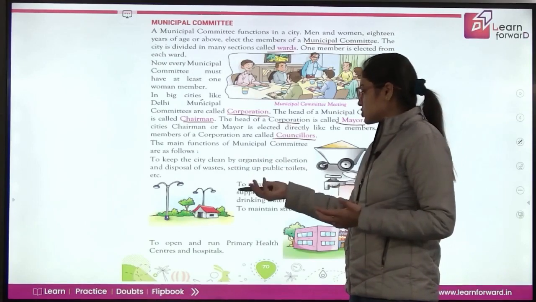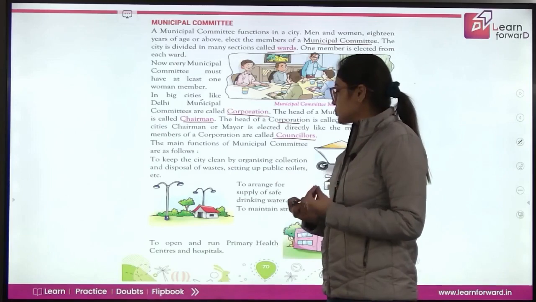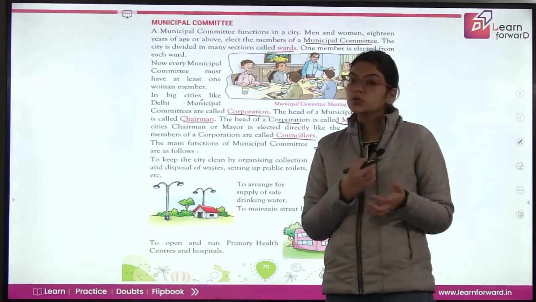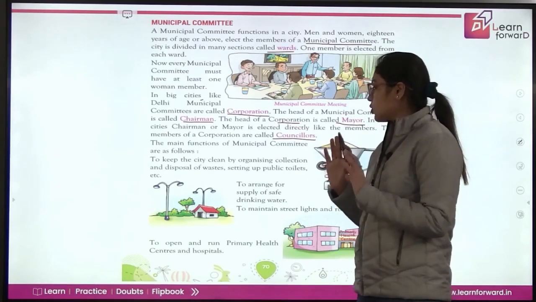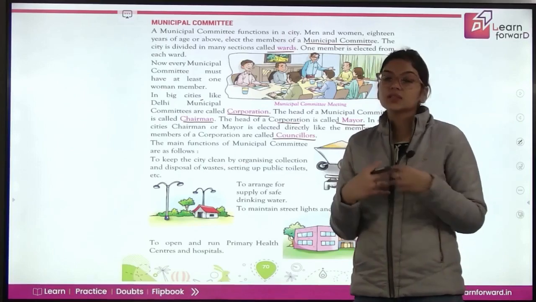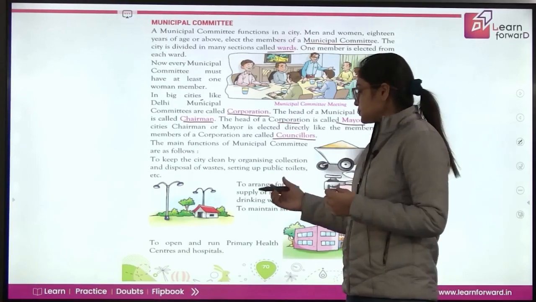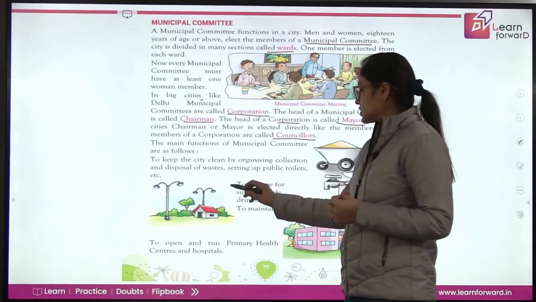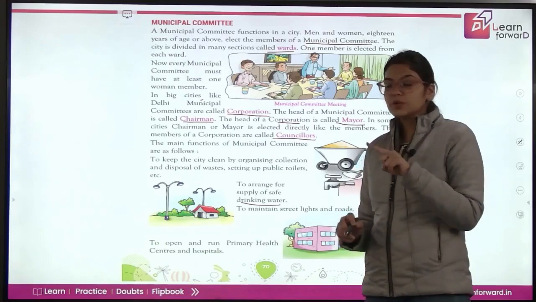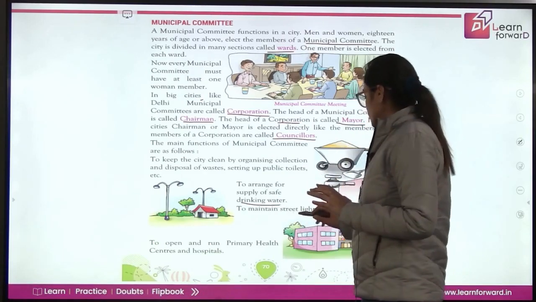What are the main functions of municipal committee now? To keep the city clean by organizing and disposal of waste, setting up public toilets and etc. So how do they keep the city clean? By organizing collection की जो garbage है उसको कहाँ dispose करना चाहिए, किस तरीके से उसका collection होना चाहिए, and to set up the public toilets. Second thing, to arrange supply of safe drinking water. ये हमने village में भी देखा था, आपको याद हो तो village पंचायत का भी same function है, to supply the safe drinking water, to maintain street lights and roads.